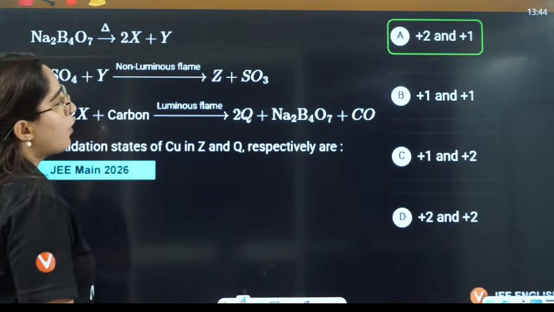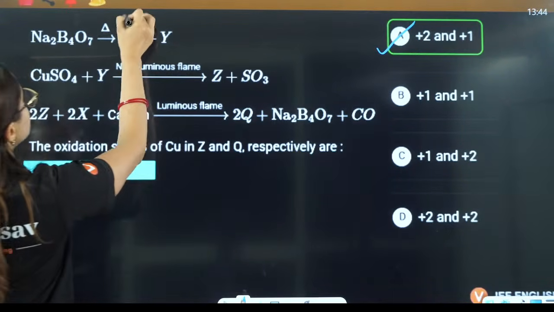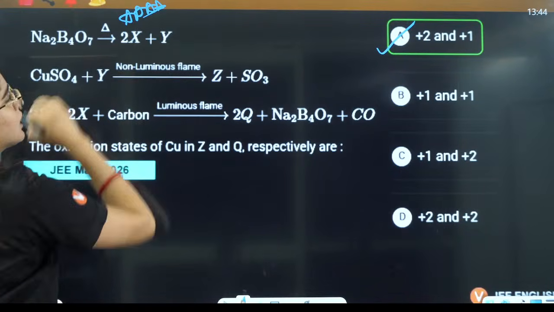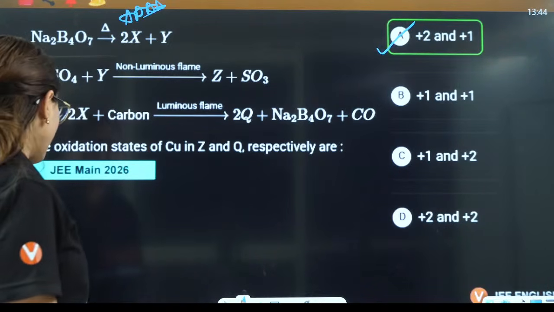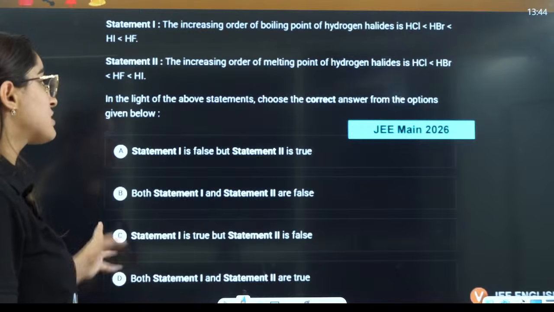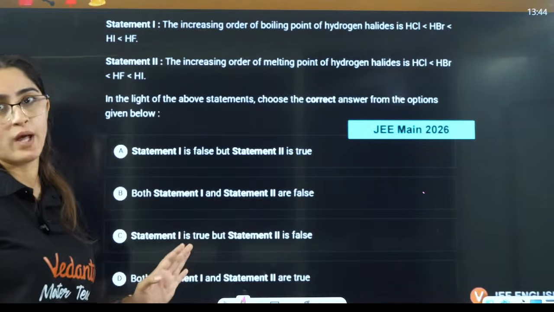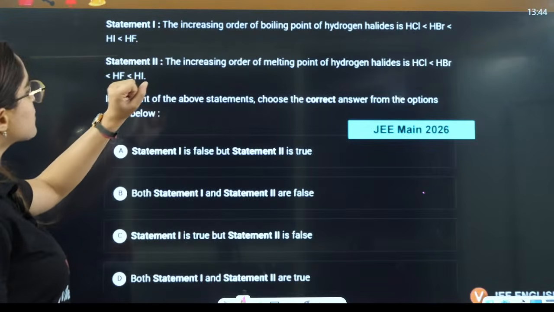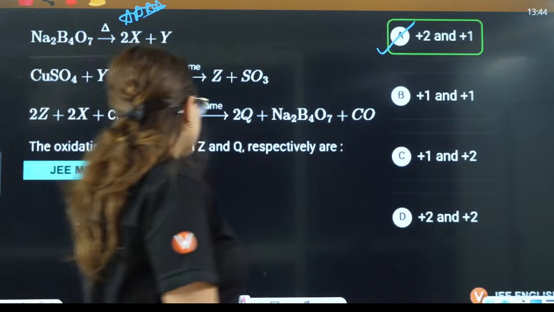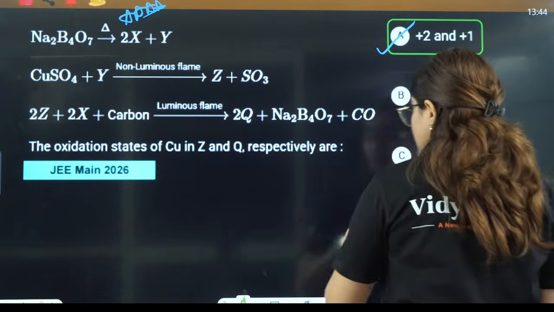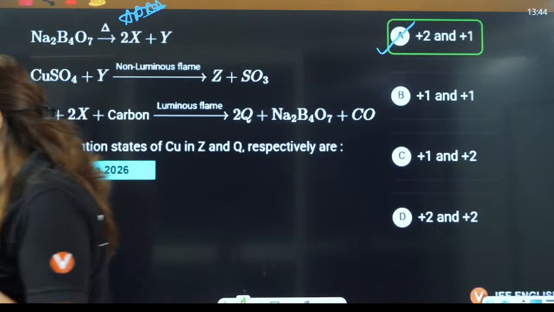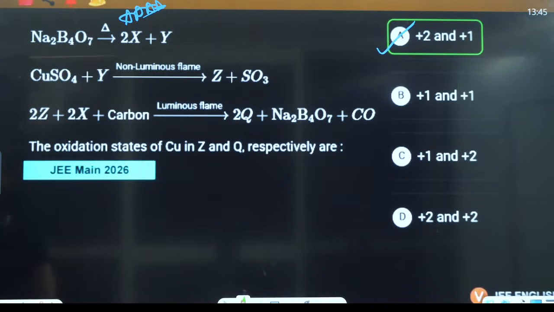Okay, so that was a very different question of JEE attempt 1. Very different and, I would say, very difficult. An unexpected question of attempt 1. Right? Next question: now here you have to know all these reactions only then you will be able to solve, and I think very few students must have solved this.